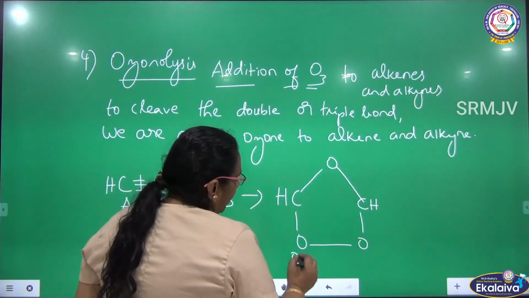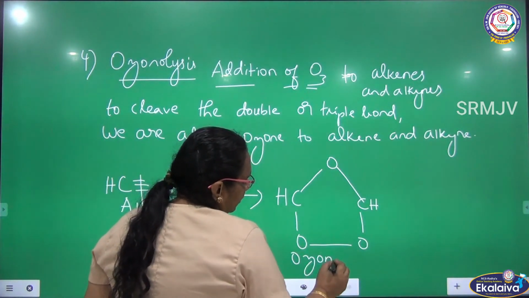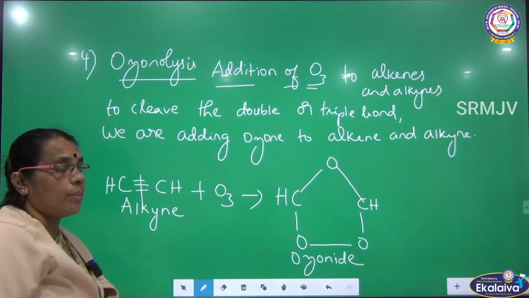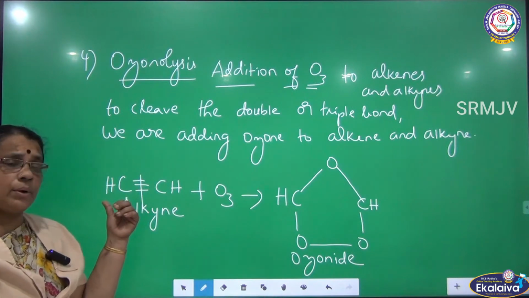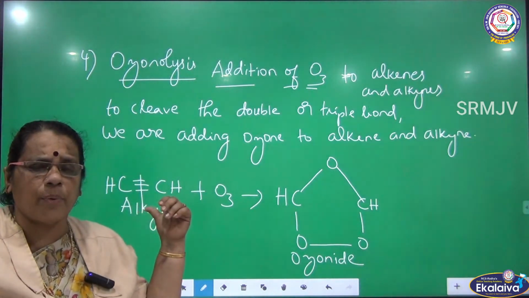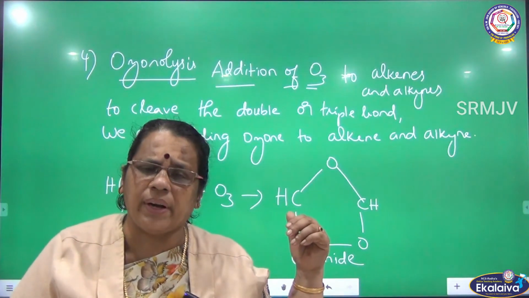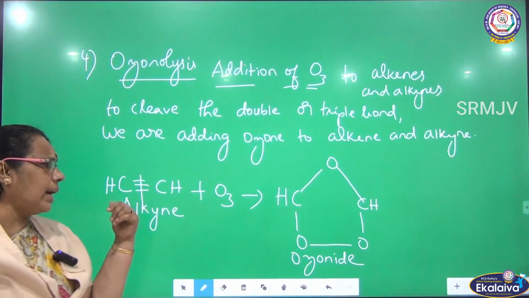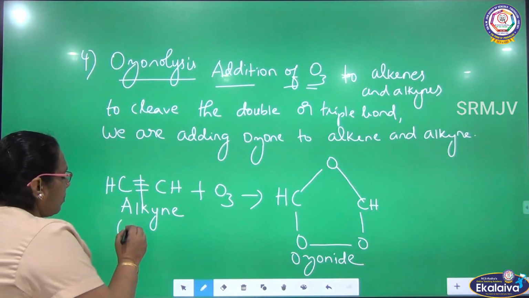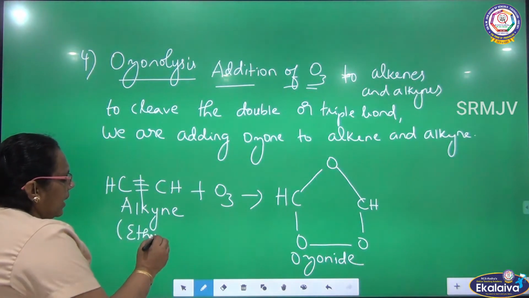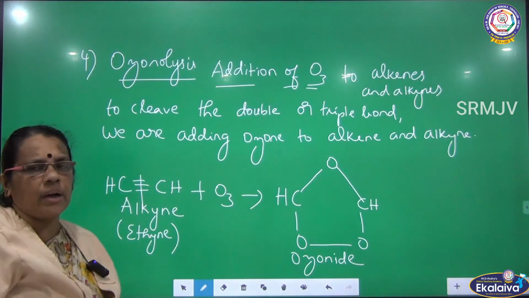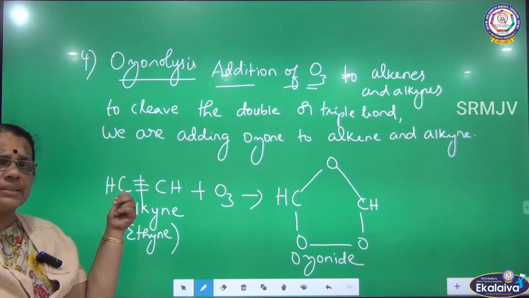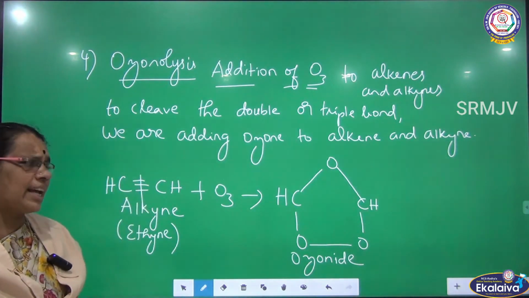What is the name of this compound? Ozonoid. I have taken a triple bond compound here. I have to break this unsaturation point. What is unsaturation point? Presence of double or triple bond. So here, what is the name of this compound? Ethyne, which belongs to the alkyne family where carbon-carbon triple bond is there. I am adding ozone. All the 3 oxygen atoms are brought inside so that I can break this unsaturated point.